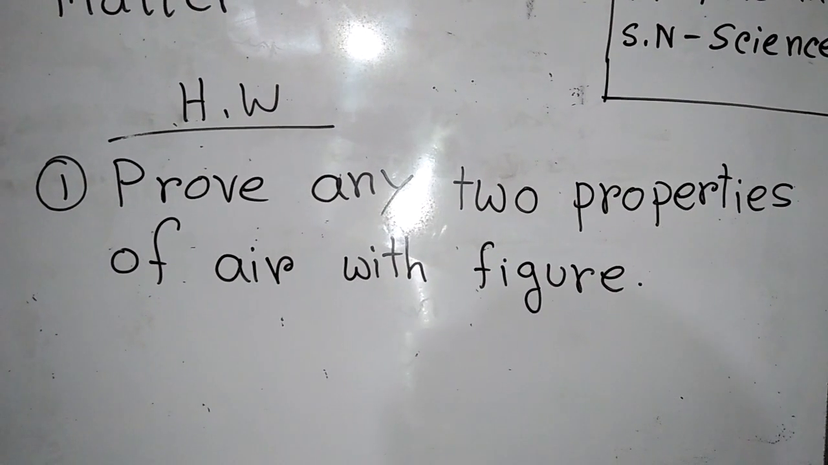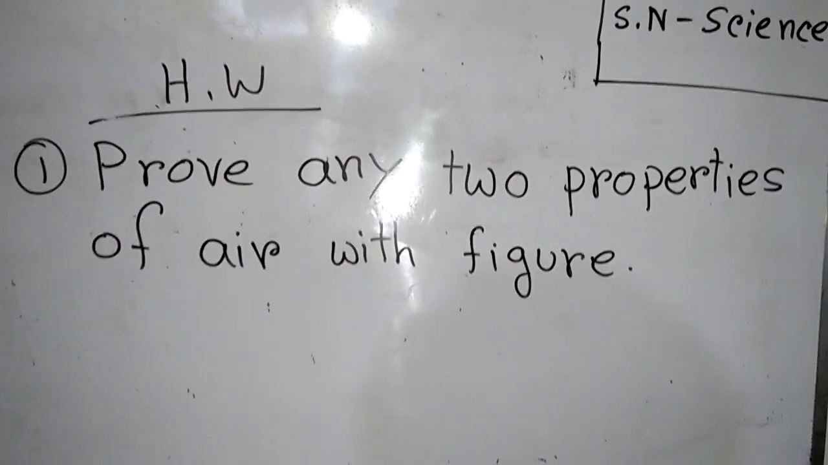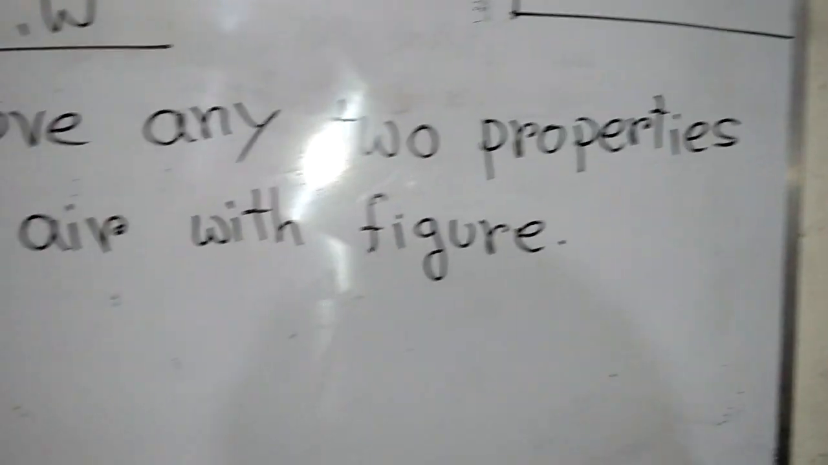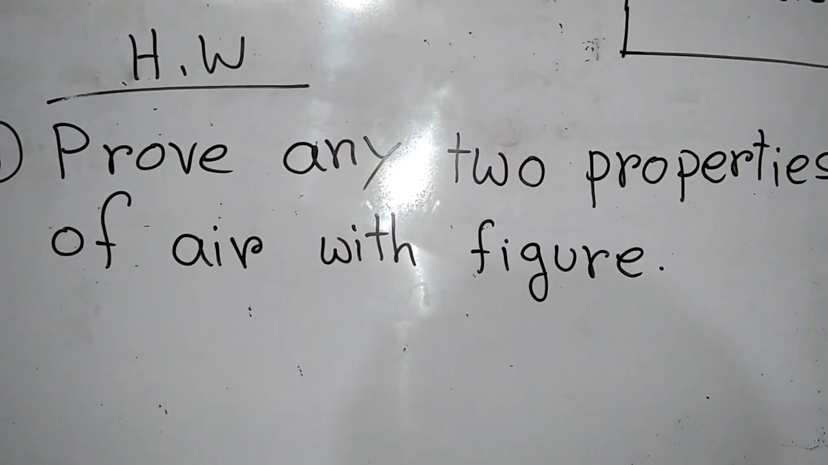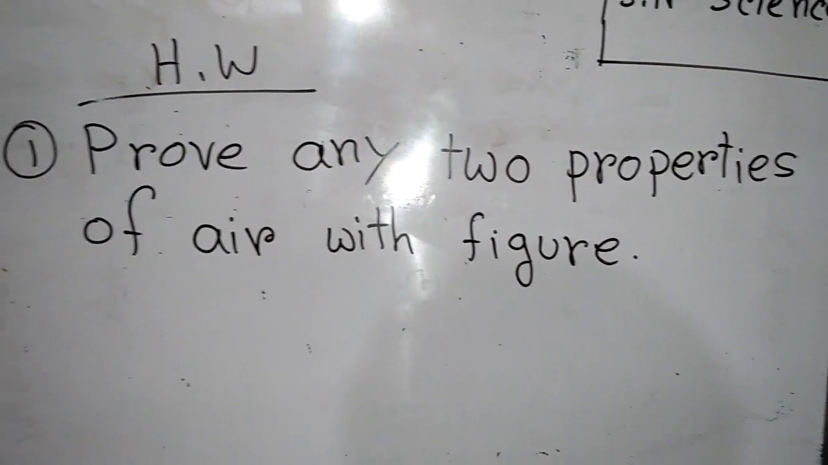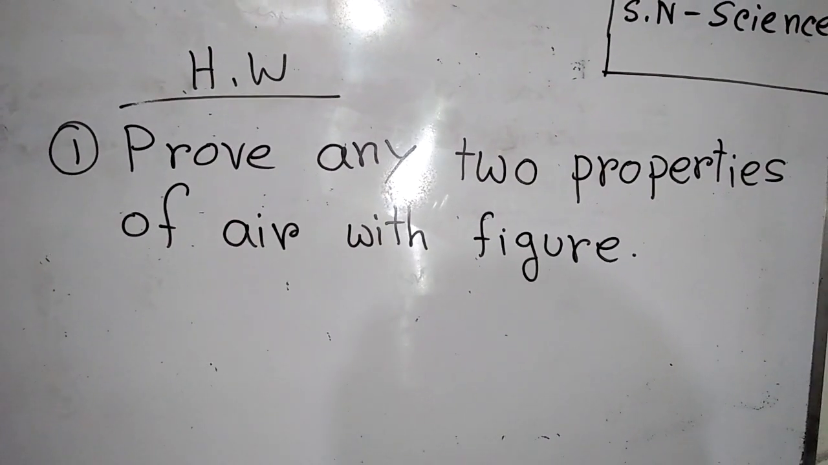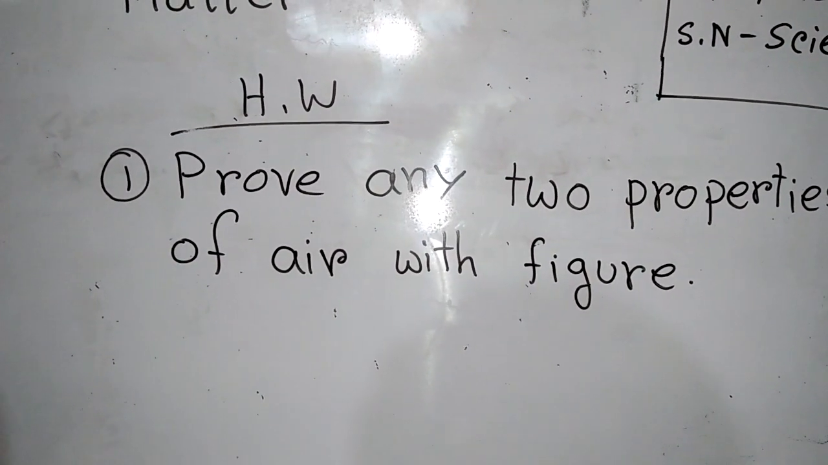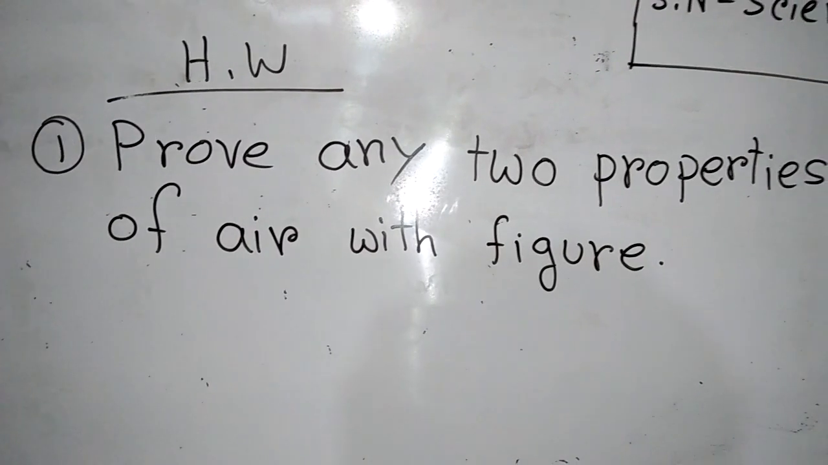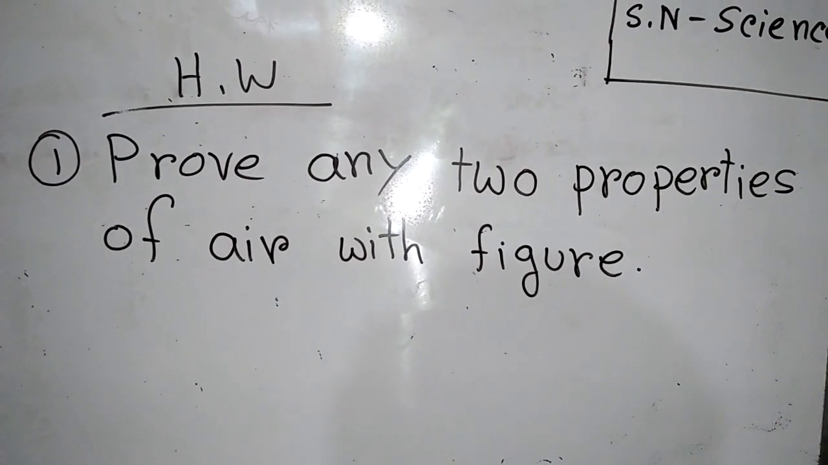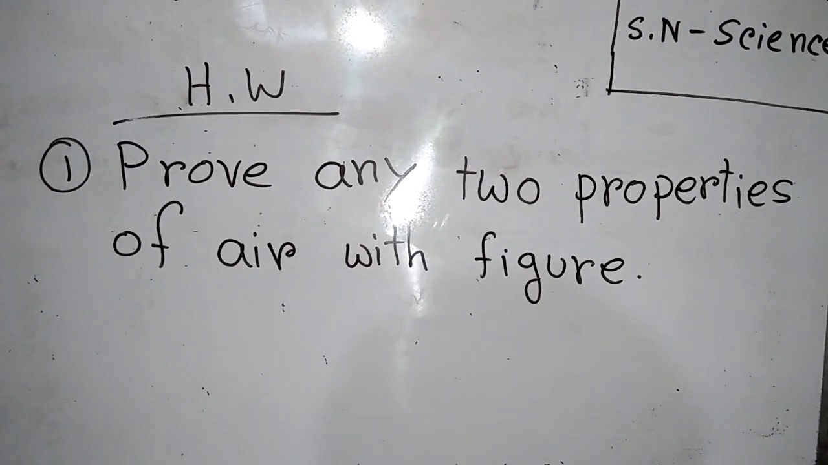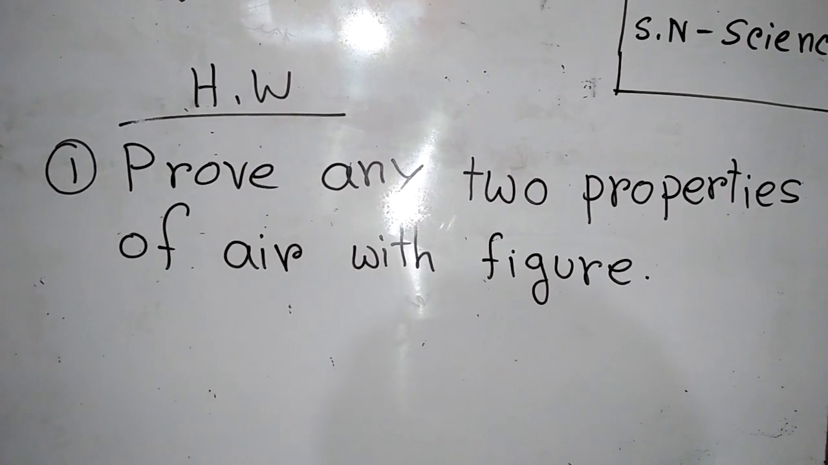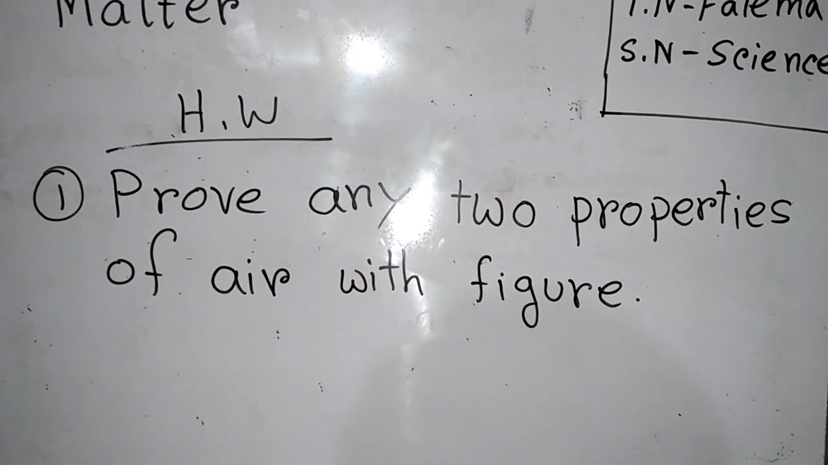Prove any two properties of air with figure. That means I have told you three properties of air: air takes up space, air has weight, and air opposes against pressure. From these three, you will write any two. That means you will write two experiments. Suppose you can write air has weight and air opposes against pressure.